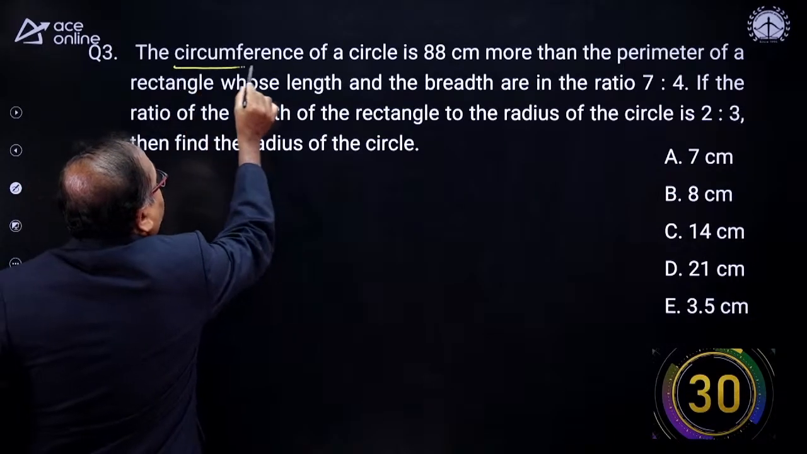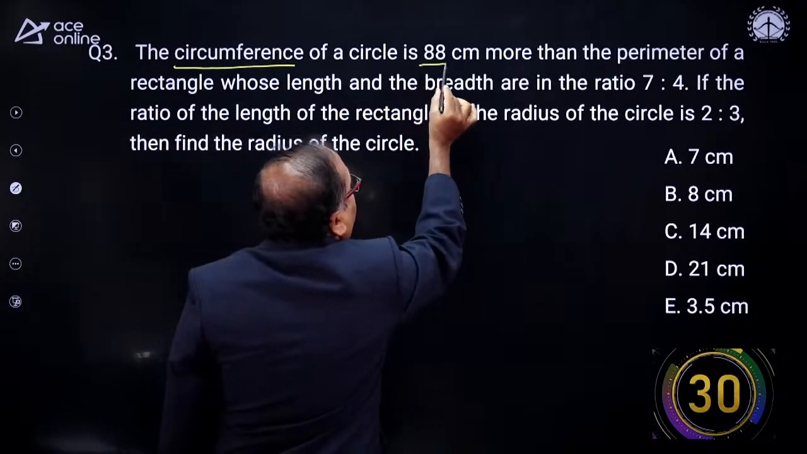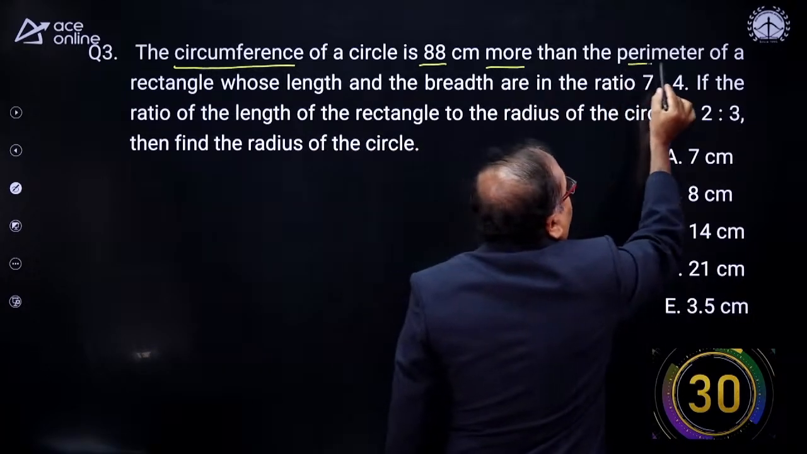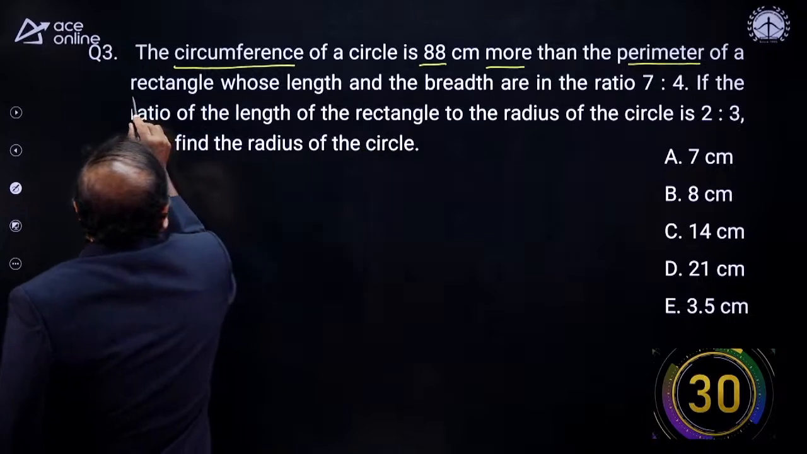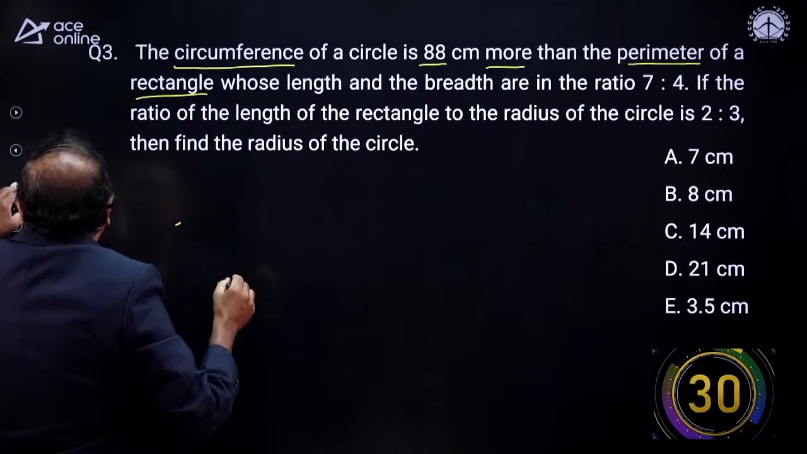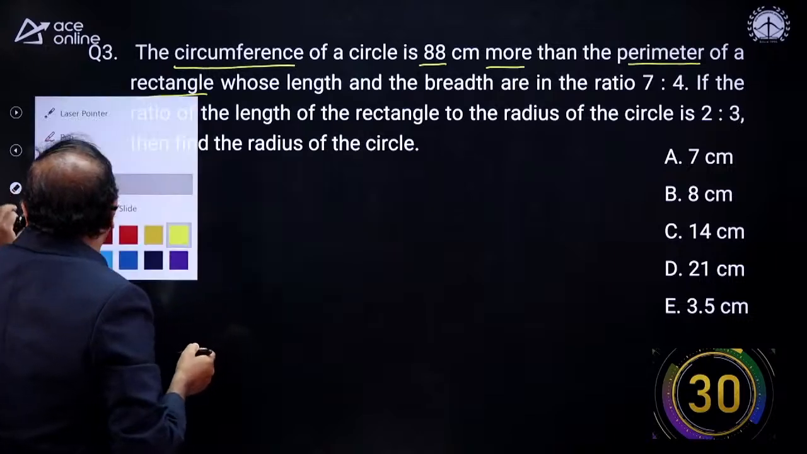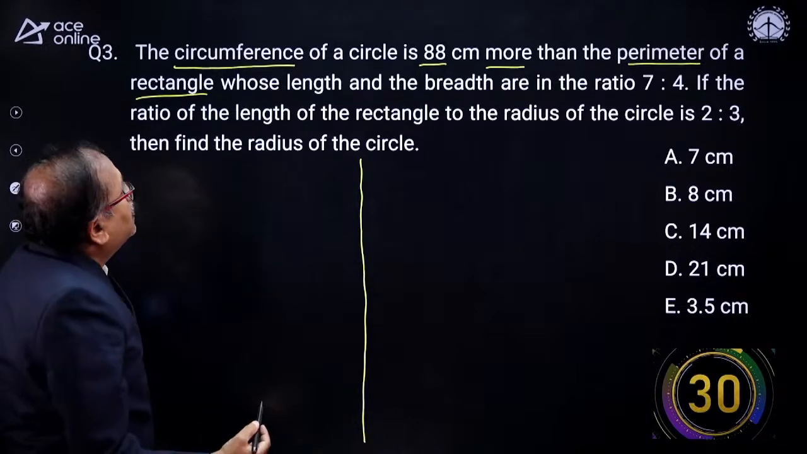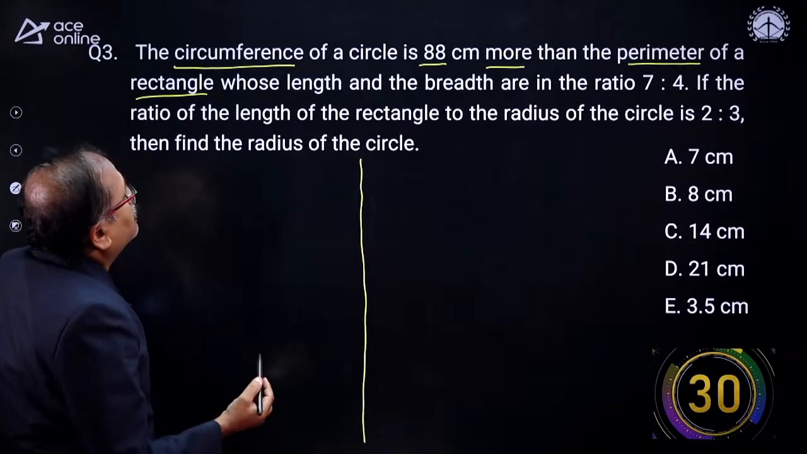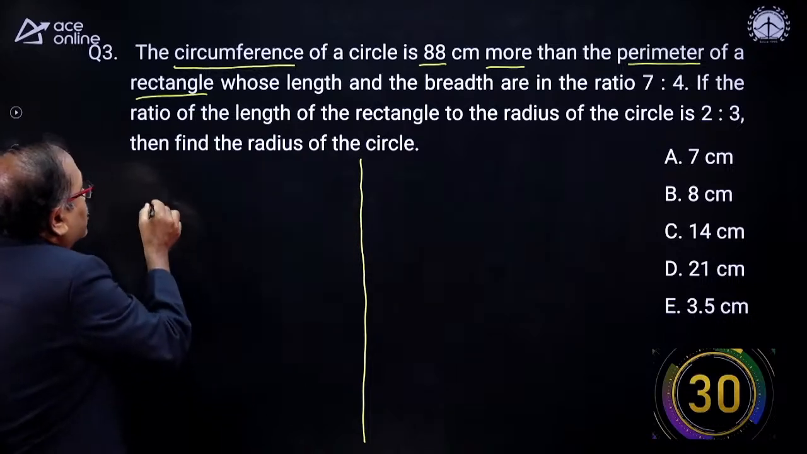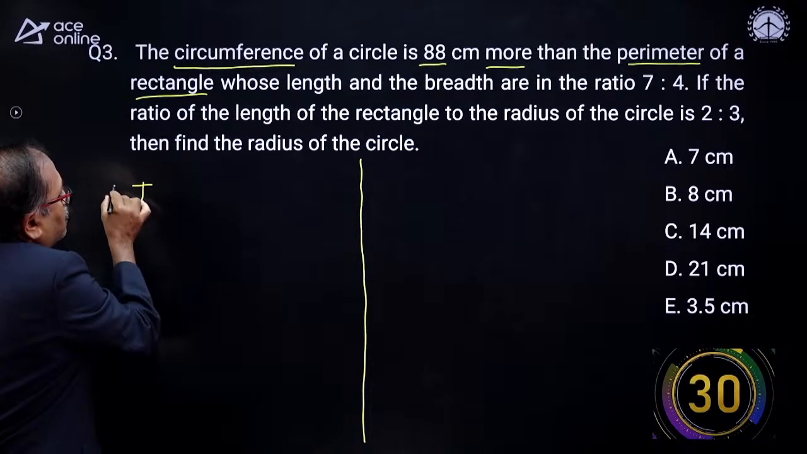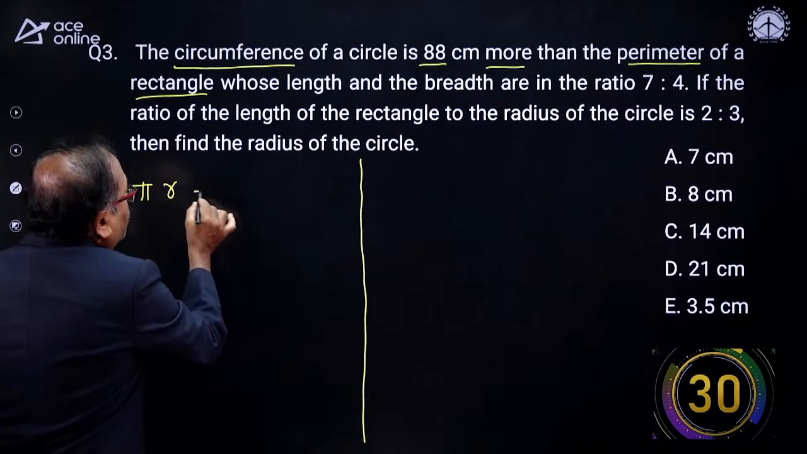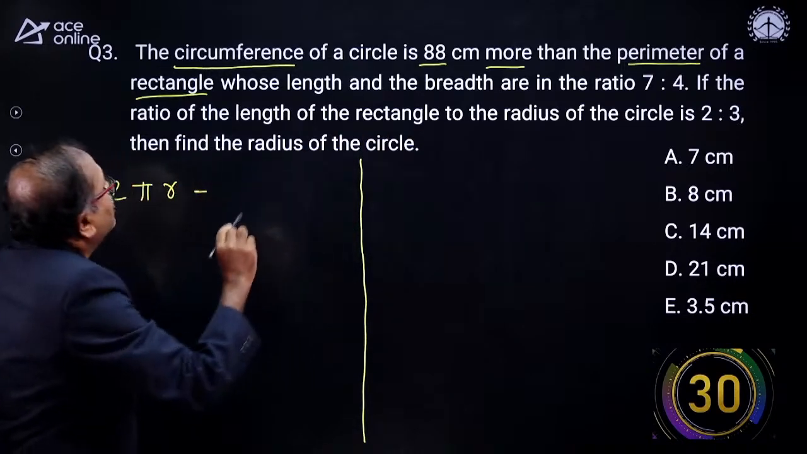The circumference of a circle is 88 centimeters more than the perimeter of a rectangle. That means what is given to us is this. I am just writing this on my left hand side. The circumference of the circle is more. So circumference of the circle, we know, is 2 pi r. So 2 pi r is more than the perimeter of the rectangle.